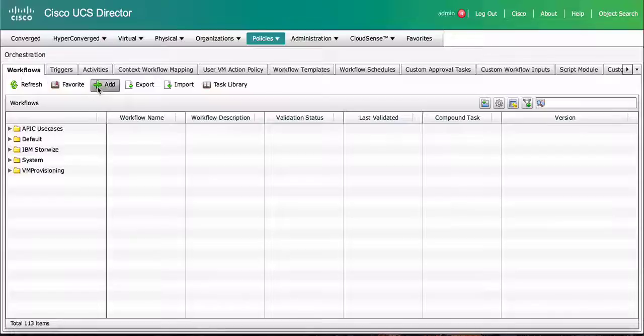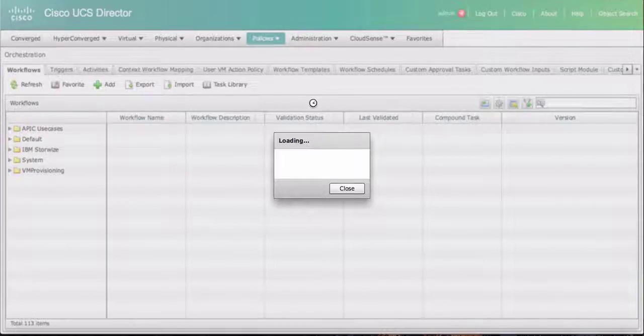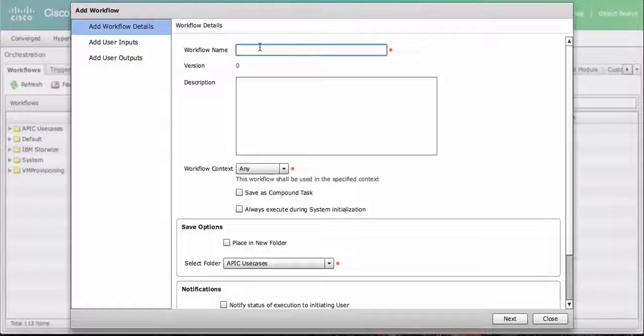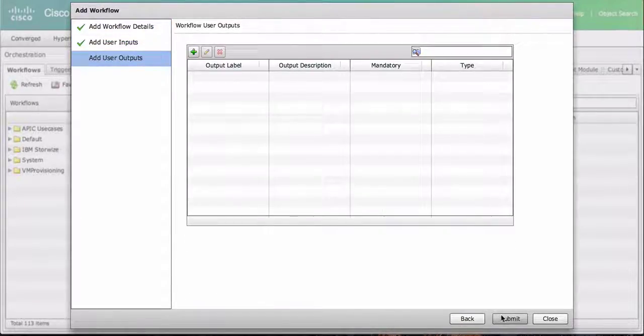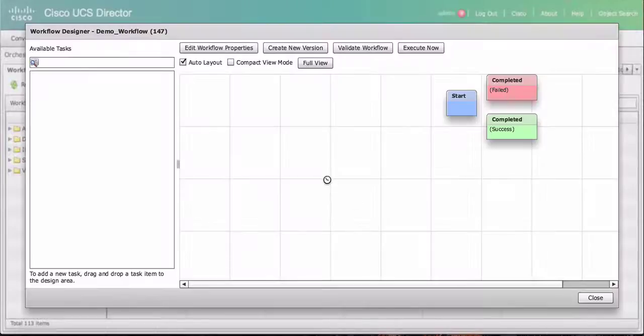Under my workflows, I'll click on add to start creating a new workflow item. I'll need to fill in a few fields like the workflow name. For this, I'll call this demo_workflow. I'll place this into a new folder. I'll call this Tegile storage workflows. Click next. Skip the user input and skip the user outputs and click on submit.